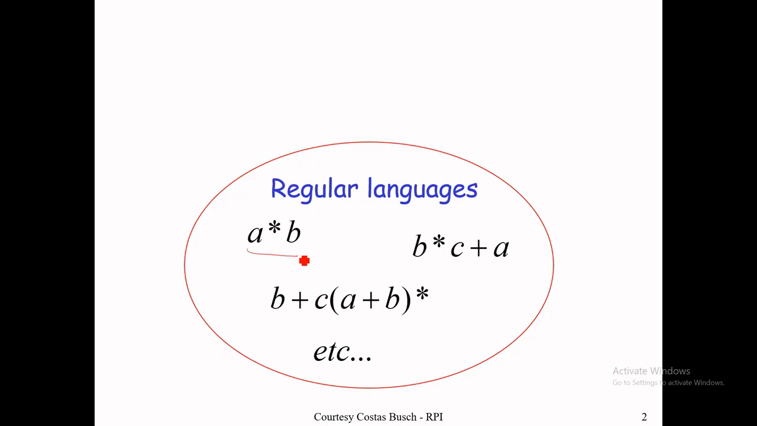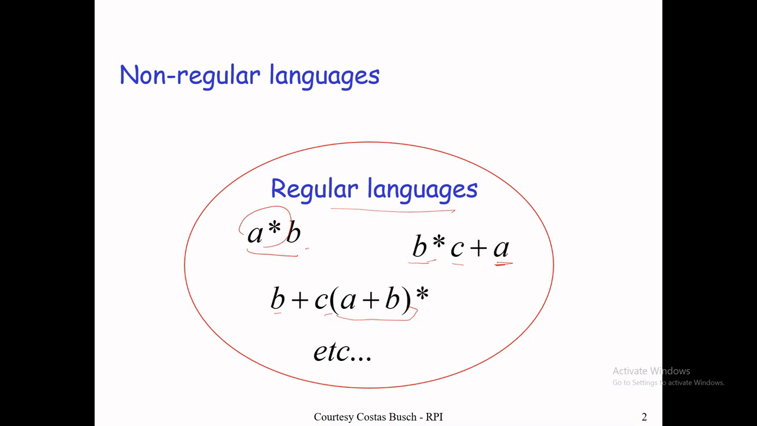A star B, any number of A followed by B. B star A, B star C: any number of B including lambda followed by C, or A, only A. And here you can say B or C, but if there is a C, then C may or may not follow any combination of A, B star. If these types of languages are there and they are infinite, we say these are the regular languages.